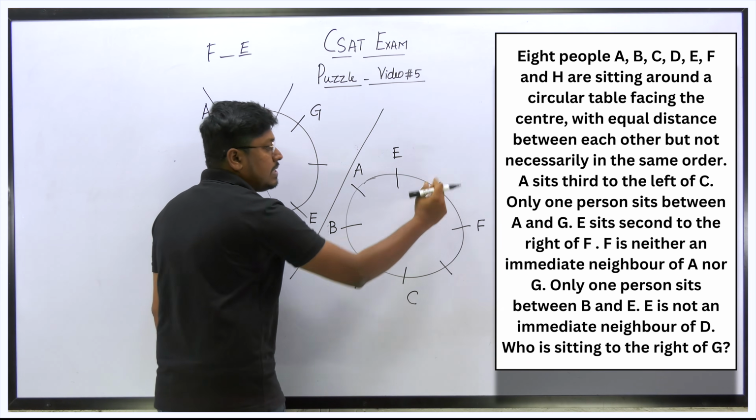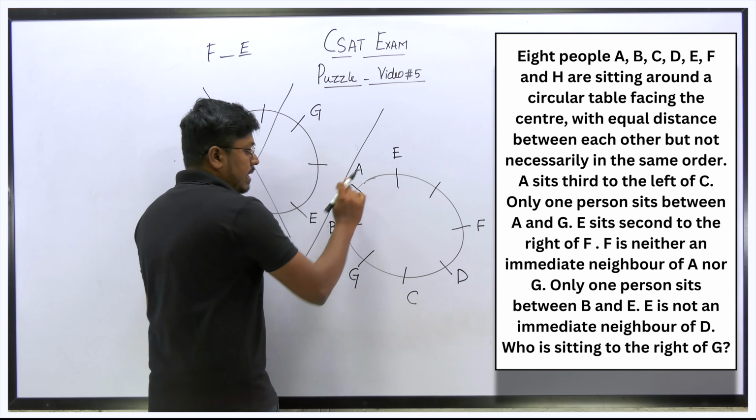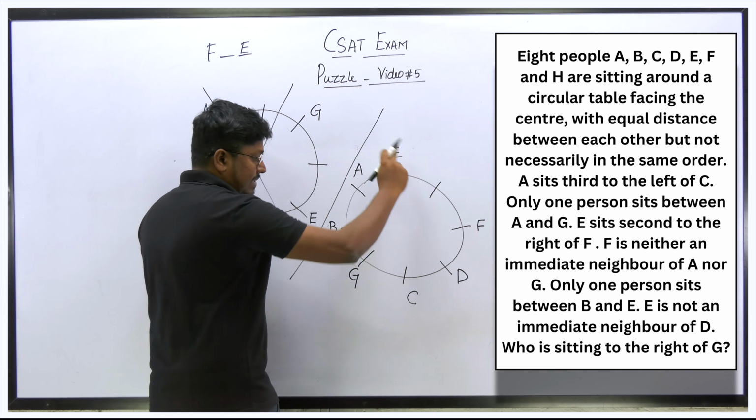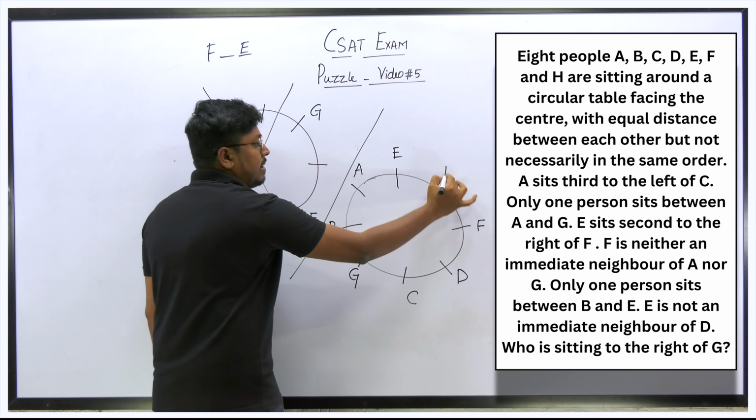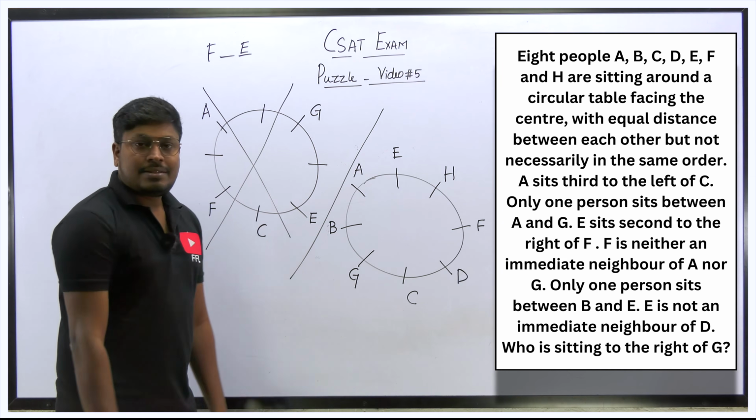So I can't fix D here. So the only chance is that I should fix D here. So what is the remaining letter? A, B, C, D, E, F, G, H, so H is remaining. So the last place is for H. So finally I have fixed the arrangement, right?